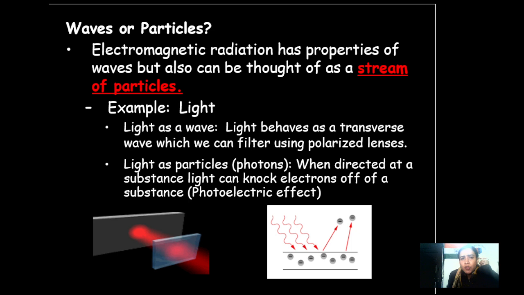Now, what are waves or particles? Anything which is changing, that is a wave. And we know that electromagnetic waves have a dual nature. They are waves as well as particles, depending upon what phenomena we are talking about.